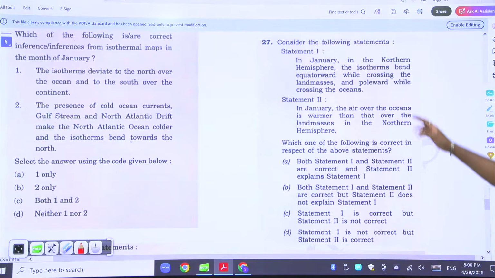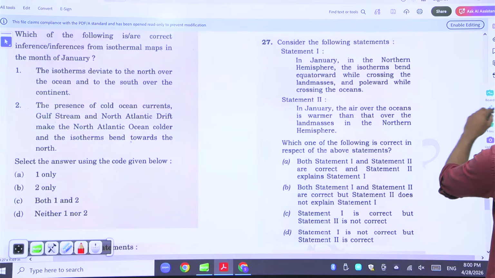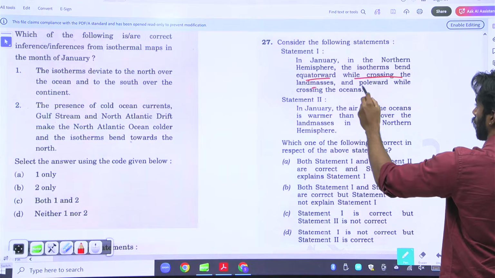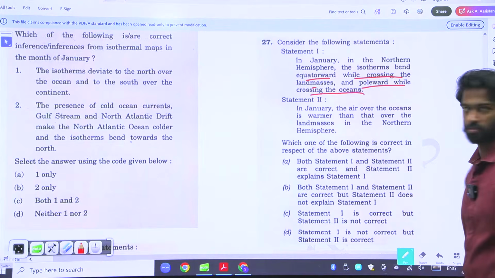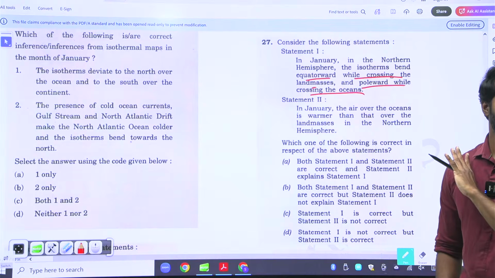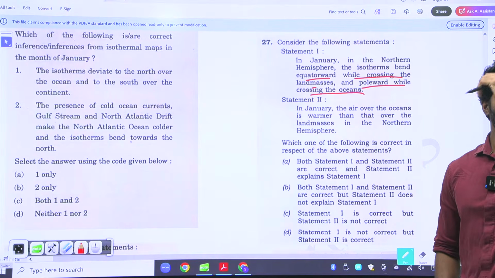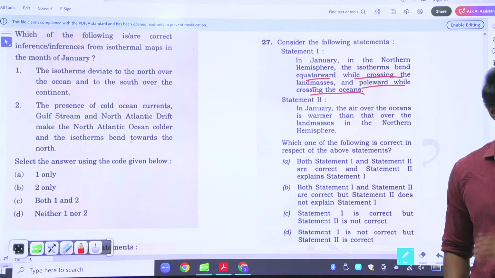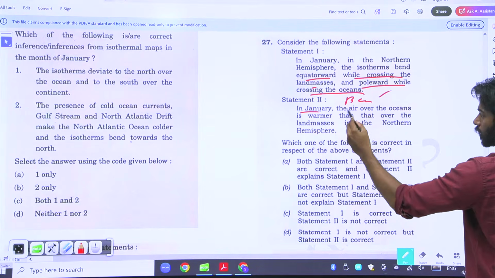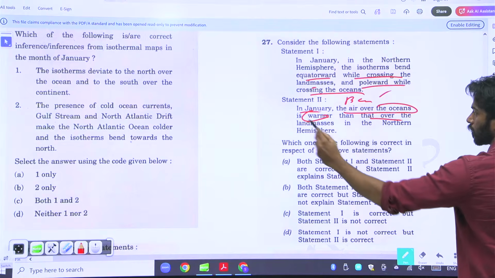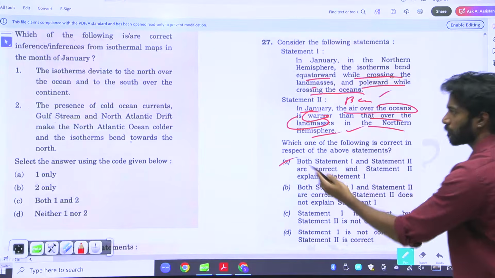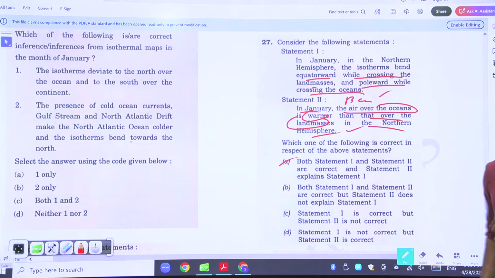In January, the northern hemisphere, the isotherm bends towards equator while crossing the landmass and polewards while crossing the oceans. Same statement, he gave it in that way. Same statement. As north bend outwards, he said polewards; south bend outwards, he said equator. Nothing else changed. The statement is right because in January the air over ocean is warmer than over the landmass in the northern hemisphere. Explaining. Same question he changed. Nothing else.